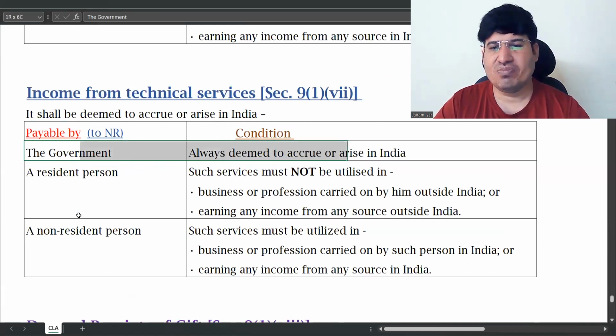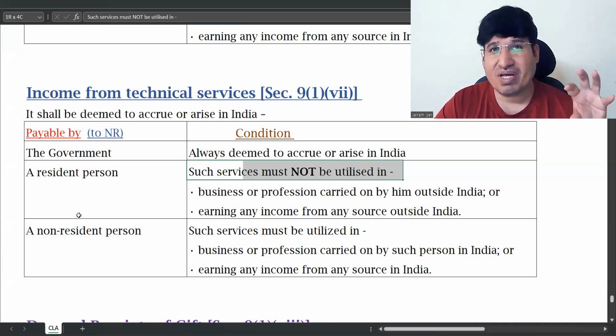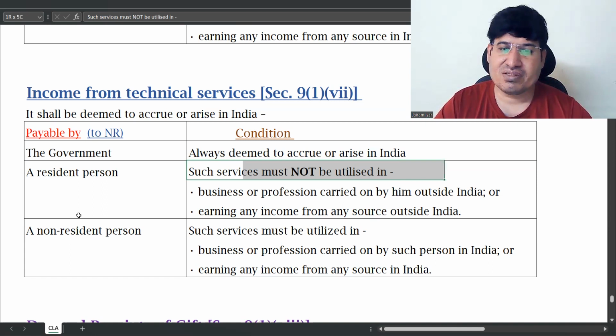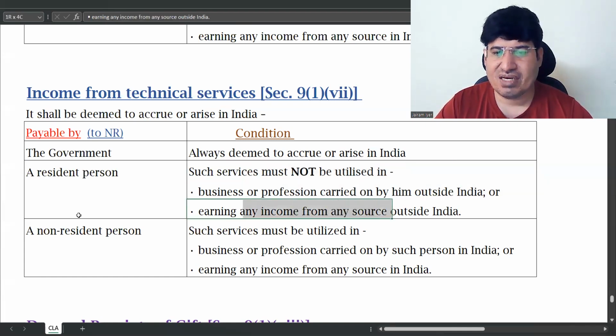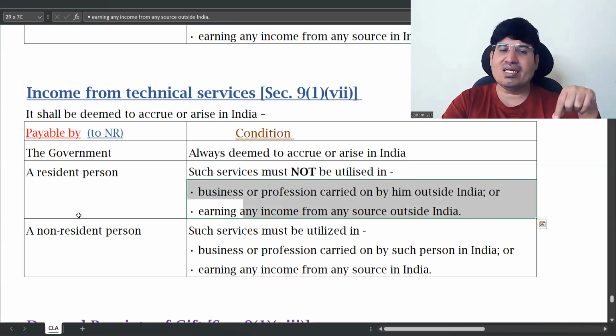Again, the government always deems it to accrue or arise in India. A resident person, okay? Such services, you will always talk of the principal asset, not the income out of it. Such services shall not be utilized for a business or profession carried on outside India, or for earning from any source outside India. In other words, it is utilized in India.